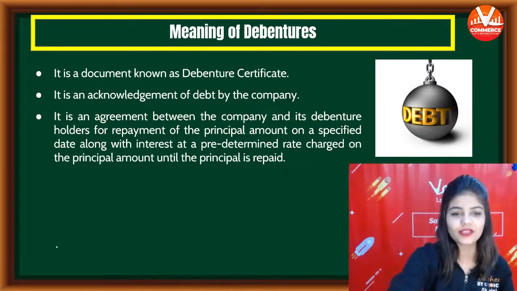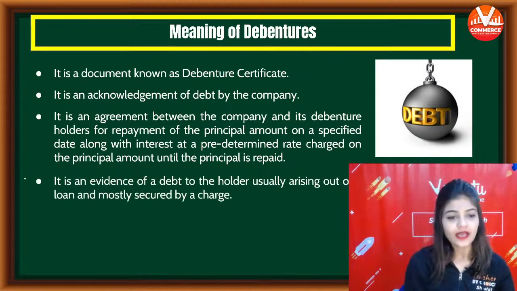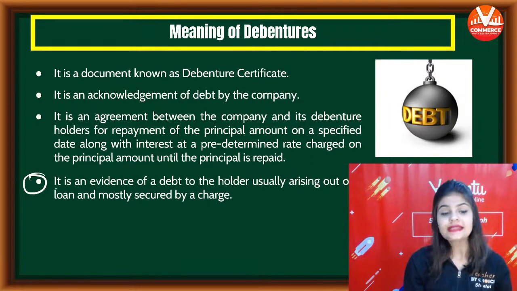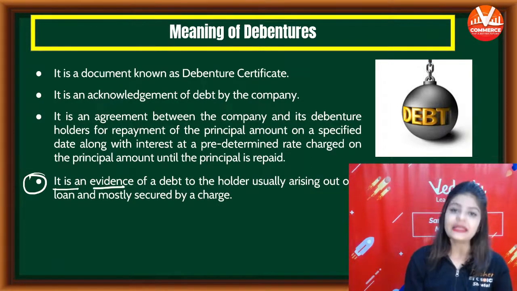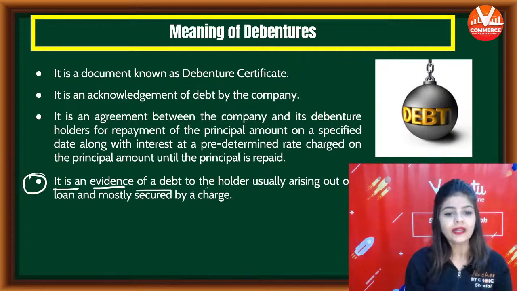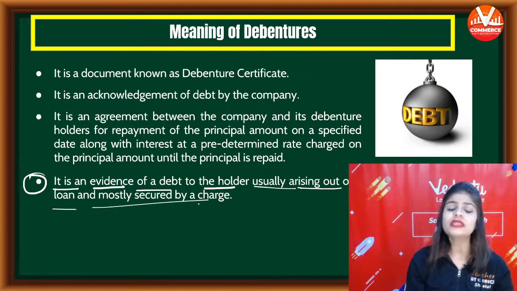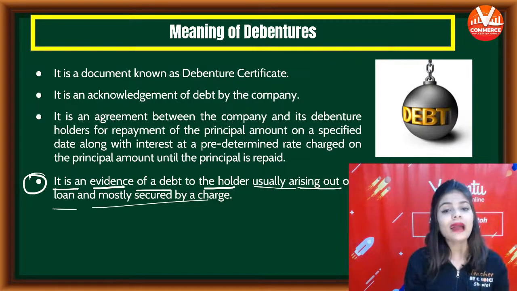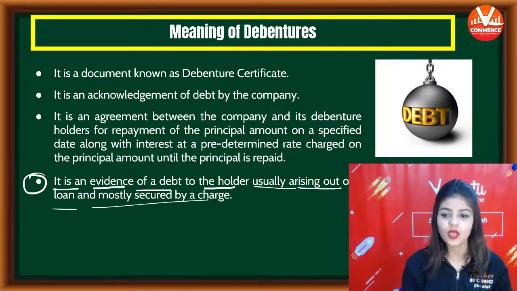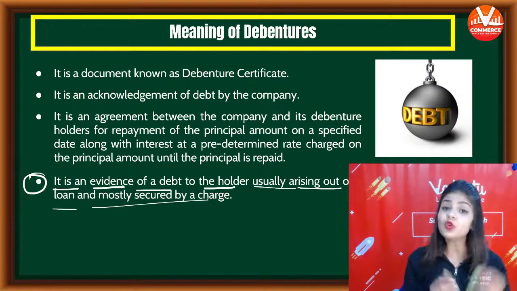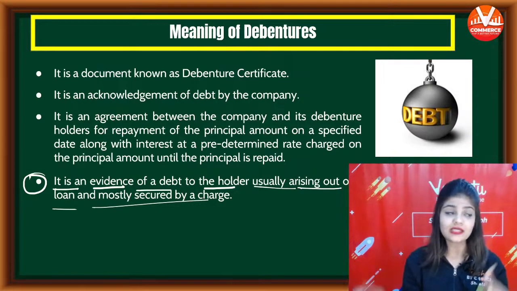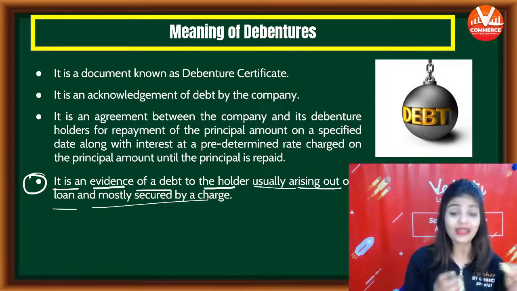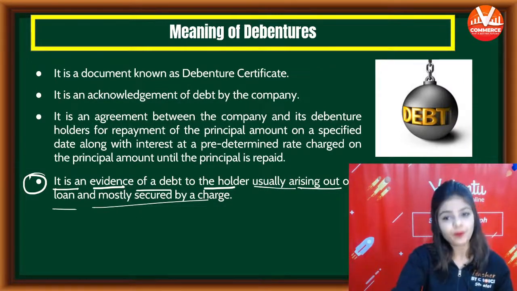Yes, Anshul. Yes, Ujjwal. So next we have another point. It says it is an evidence. It is a proof of the debt to the holder, usually arising out of a loan and mostly secured by a charge. So this debenture certificate also acts as a proof of the loan, also acts as an evidence of the debt. ये proof होता है डिबेंचर होल्डर के पास कि हमने कंपनी को पैसा दिया है. So it acts as an evidence or as a proof.